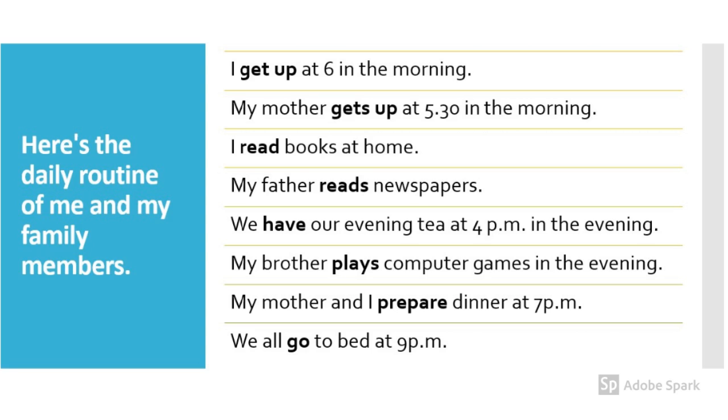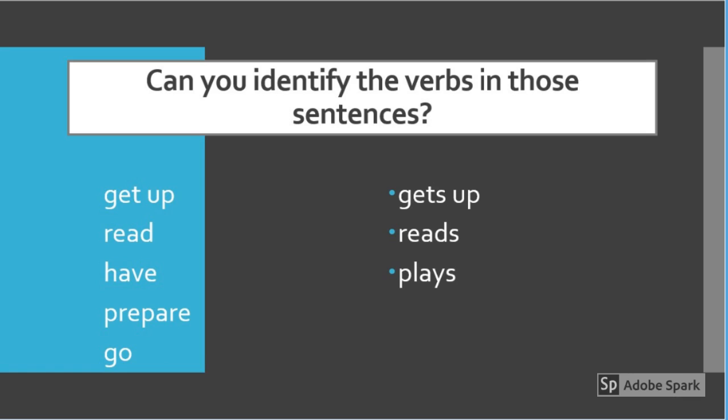My brother plays computer games in the evening. My mother and I prepare dinner at 7 p.m. We all go to bed at 9 p.m. What are these highlighted words in these sentences? All these highlighted words are verbs. It means action words. Let's check them out.